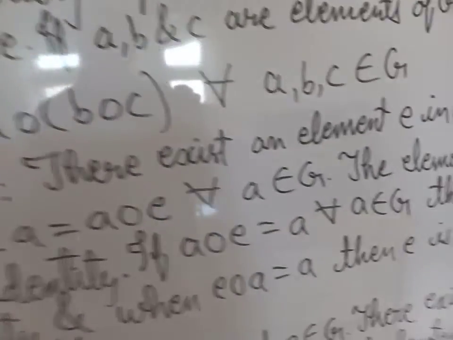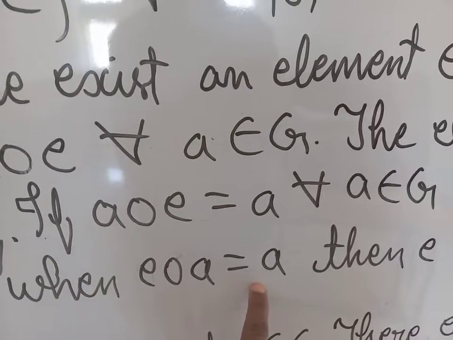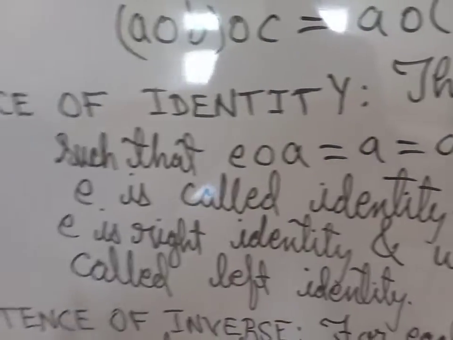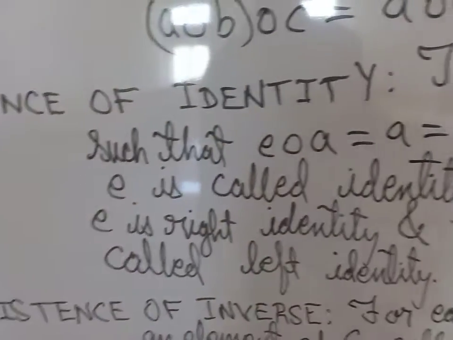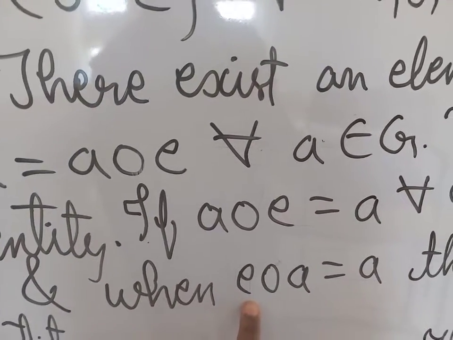And when e O a is equal to a, then e is called left identity, because here e is mentioned on the left side. That's why it is left identity.